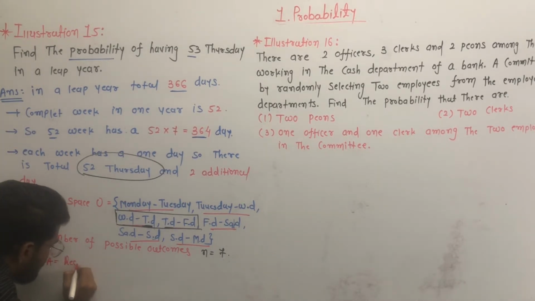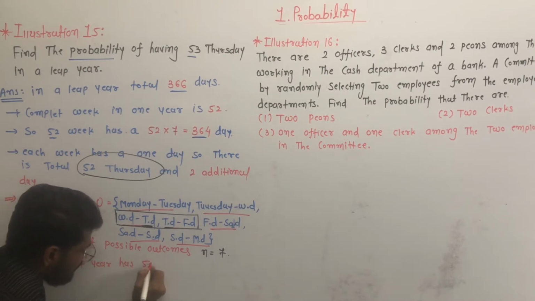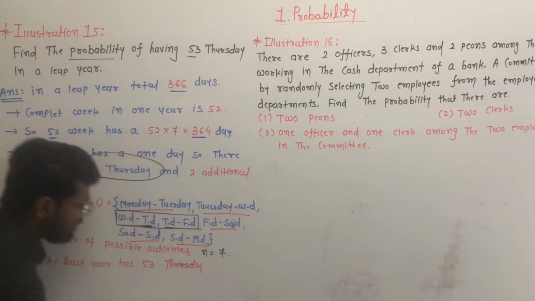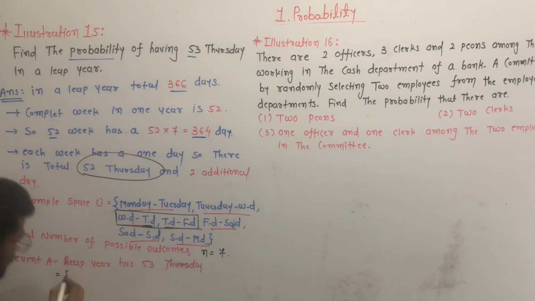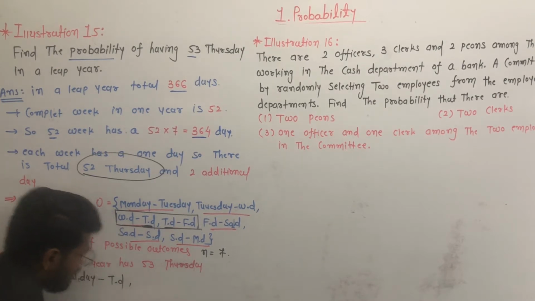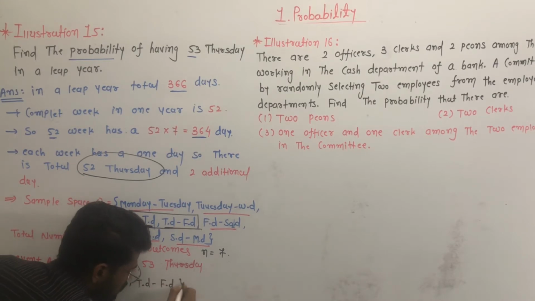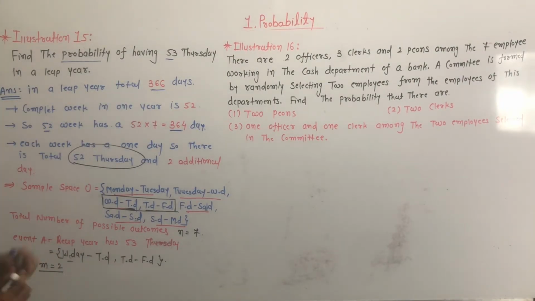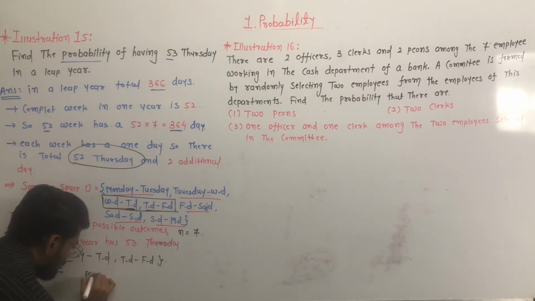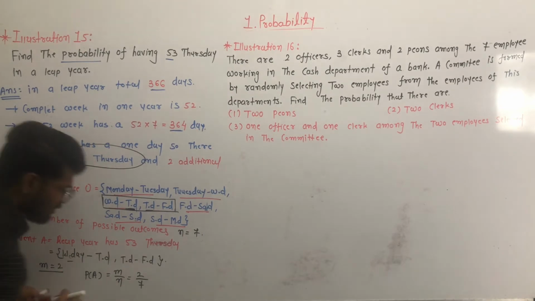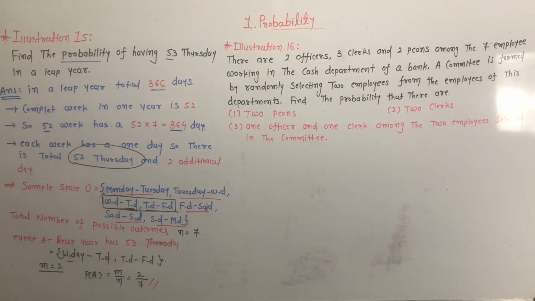There are already 52 Thursdays, so one more Thursday must come. So we have to select the pairs Wednesday and Thursday, and Thursday and Friday. So there are 2 favorable outcomes, m is equal to 2. The probability P of A is equal to m by n, which is 2 by 7. So the probability of having 53 Thursdays in a leap year is 2 by 7.